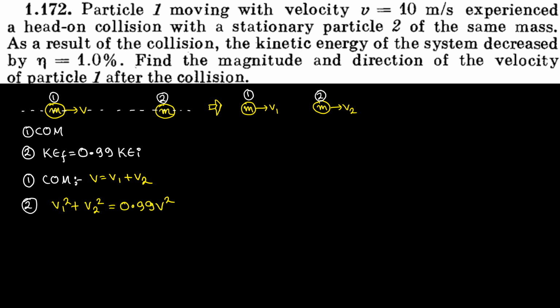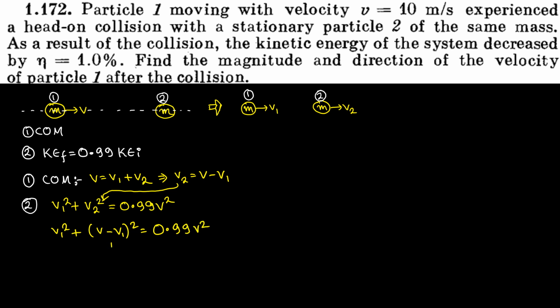Now I have two equations and two variables. The variables are v1 and v2. See, v is already given in the question. We have two equations, two variables, and we have to solve this. What do we have to find out? We have to find out the value of v1, no? So substitute v2 is equal to v minus v1. If we substitute this v2 out here, we would get something like v1 square plus (v minus v1) square is equal to 0.99 v square, isn't it?